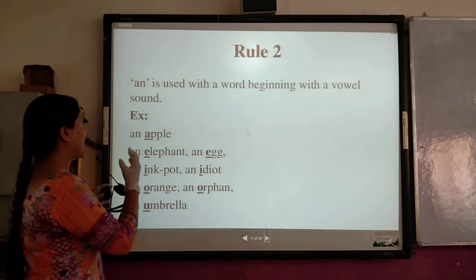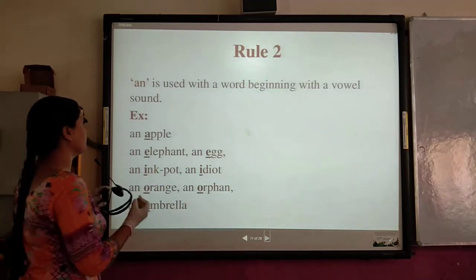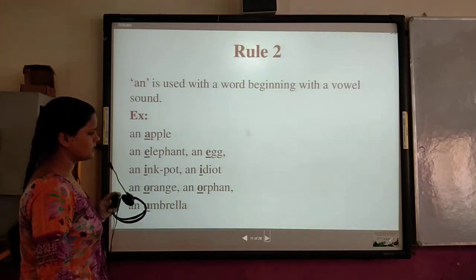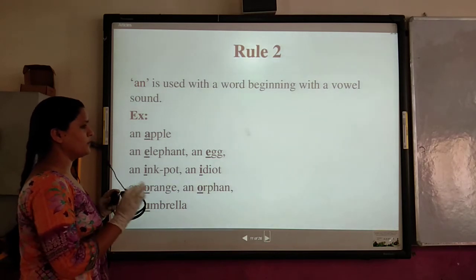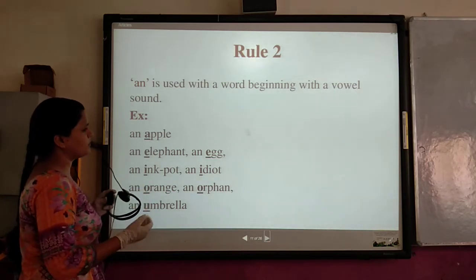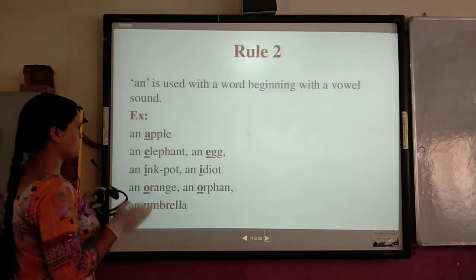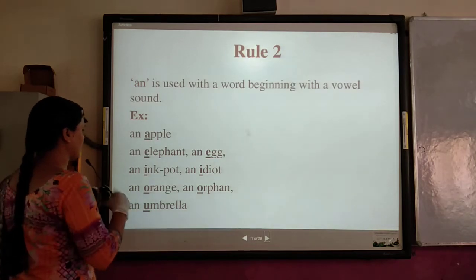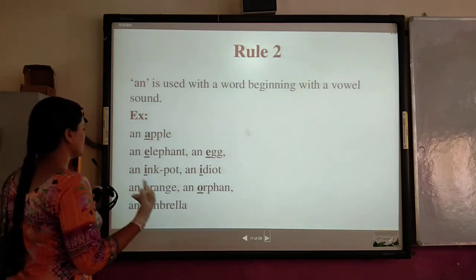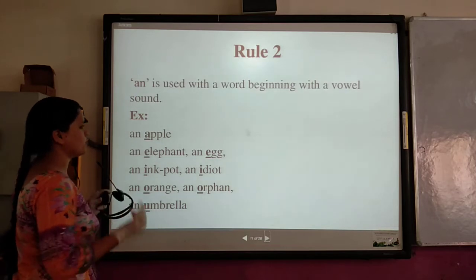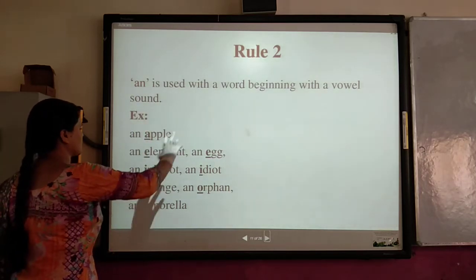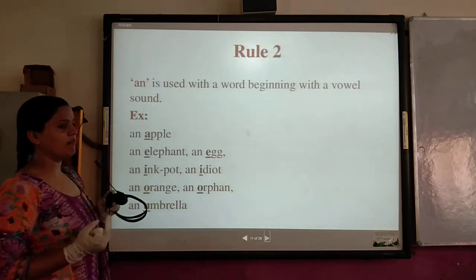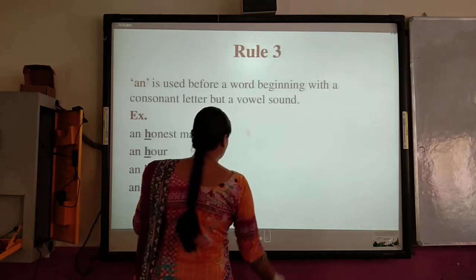Rule number 2: An is used with a word beginning with a vowel sound. An apple. Ma'am, I was not able to take the screenshot of that. Wait, after the class, I'll give it to you. An apple, an elephant, an egg, an inkpot, an idiot, an orange, an open, an umbrella. You have seen that these words take an because they have a vowel sound at their beginning.